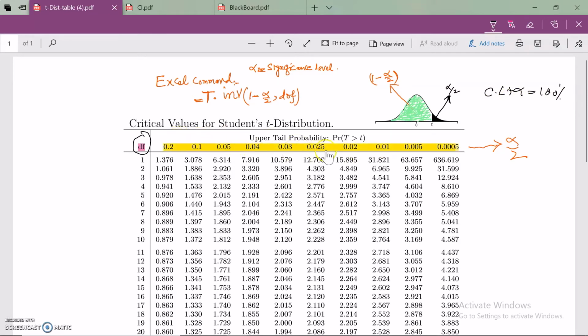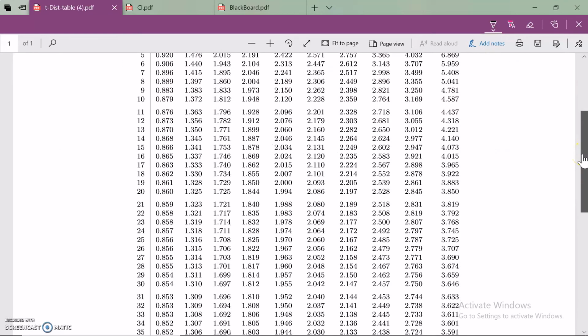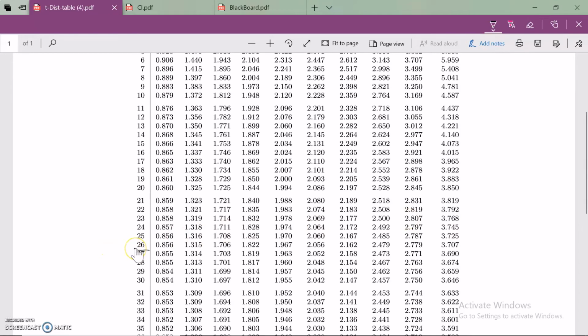Now, how can we locate the t value? Our sample size is 27, if you remember. And what is the formula for degrees of freedom? DOF is always the sample size minus 1. So this is 27 minus 1, which gives 26 degrees of freedom. In this column, I'm going to look for 26 degrees of freedom. Look at this, these are the 26 degrees of freedom. Please mark this line just to make yourself comfortable.